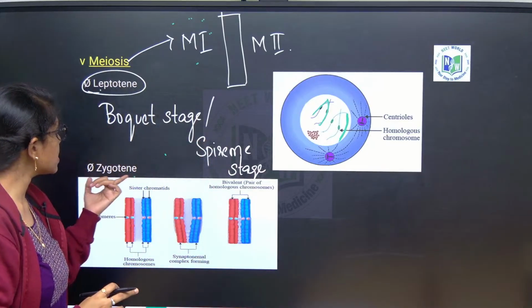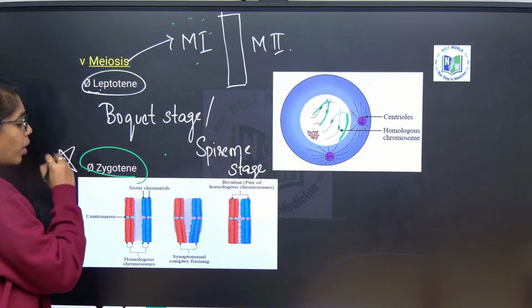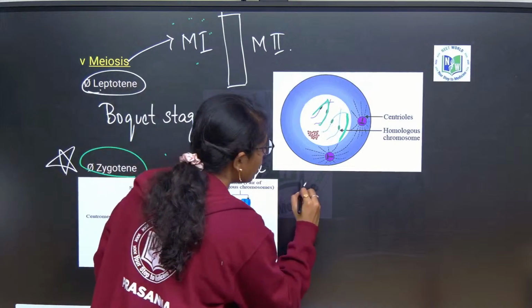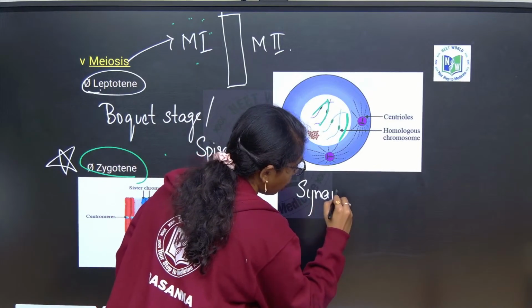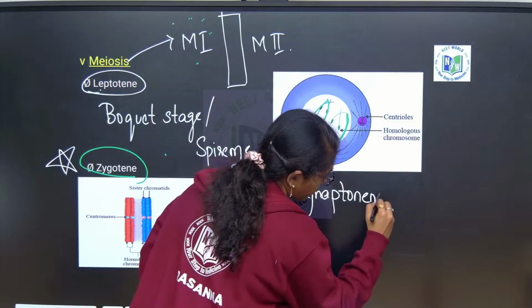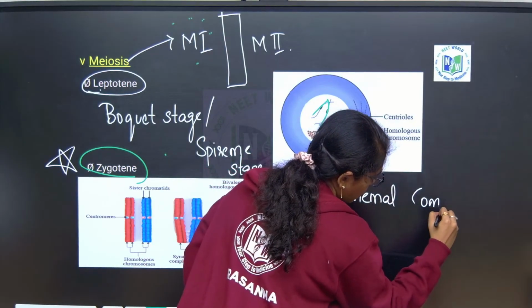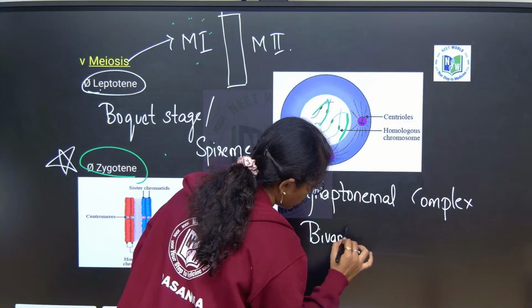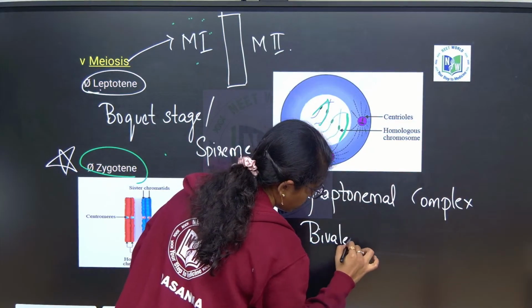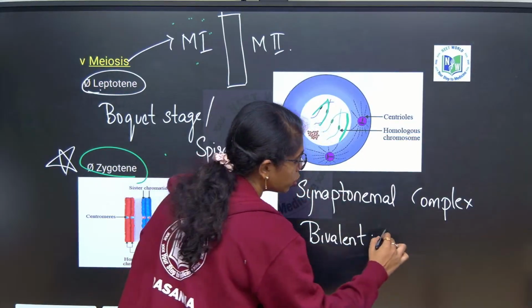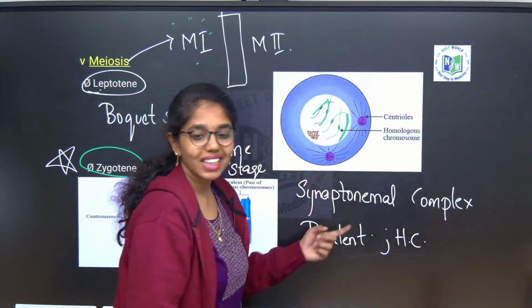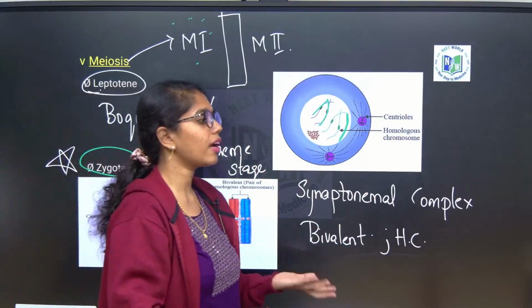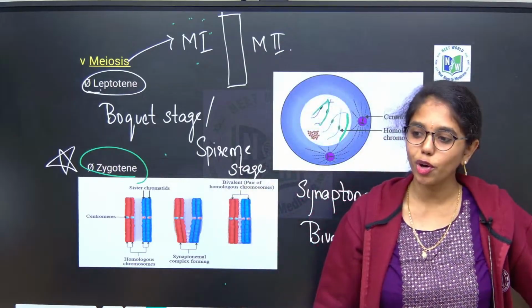Now what happens in zygotene? Zygotene is the most important phase, beta. In zygotene you have to remember a few terms, I will tell you what they are. First, synaptonemal complex, bivalent formation, homologous chromosomes, all these terms are used in zygotene. Firstly, you tell me what are homologous chromosomes. Do you have any idea about homologous chromosomes?